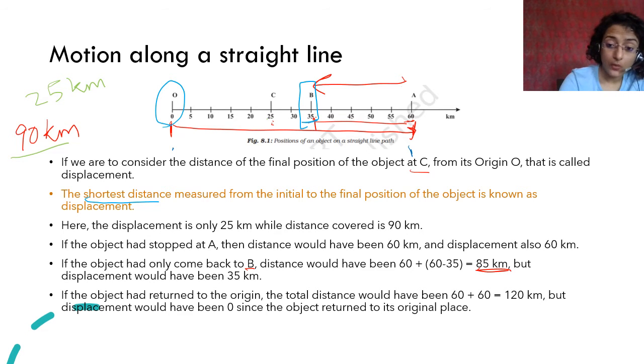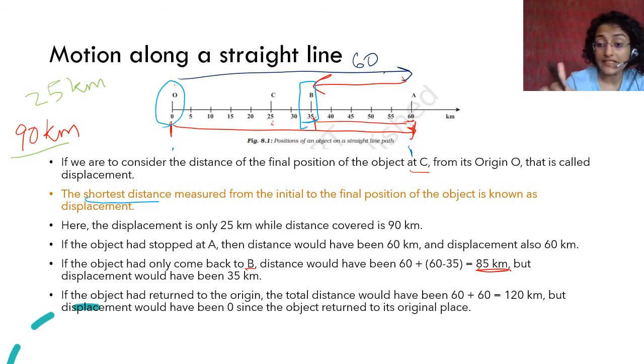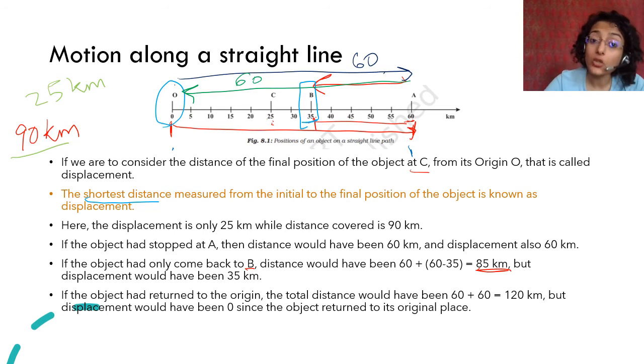Also, it is very important to know this. If it went from O to A, how much is 60 kilometers? Distance, displacement, both. If it came back from A to O like this, then the distance covered is again 60 kilometers. So the total distance covered is 60 this way and 60 this way, 120 kilometers. But because it came back to O, the displacement from O is 0. If it returns to its origin, then displacement becomes 0.